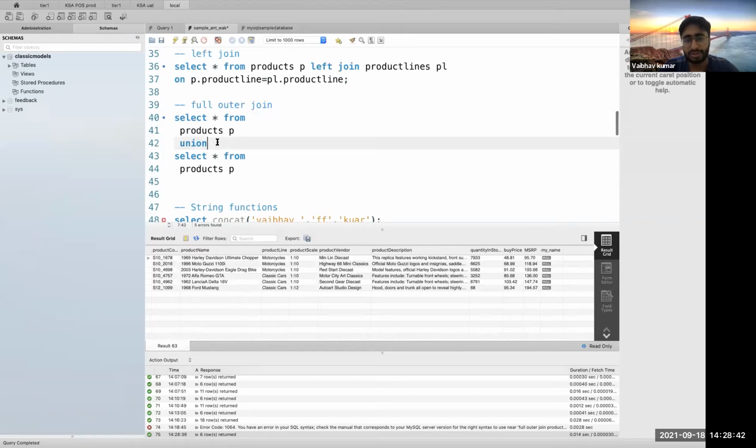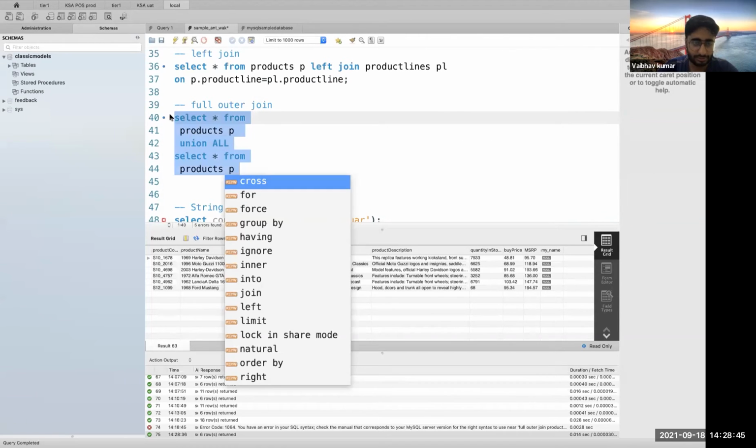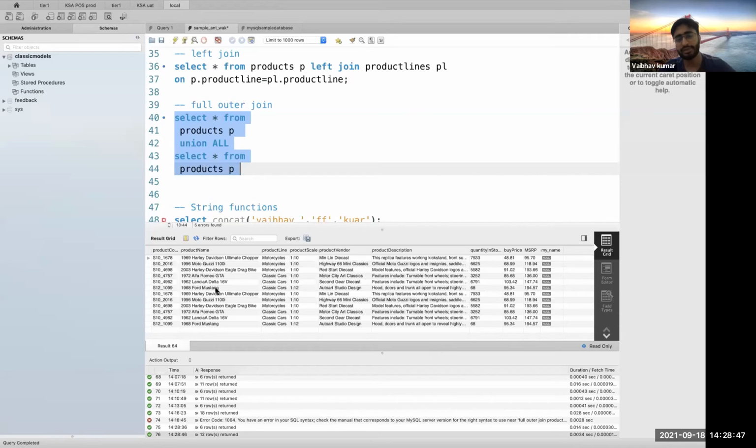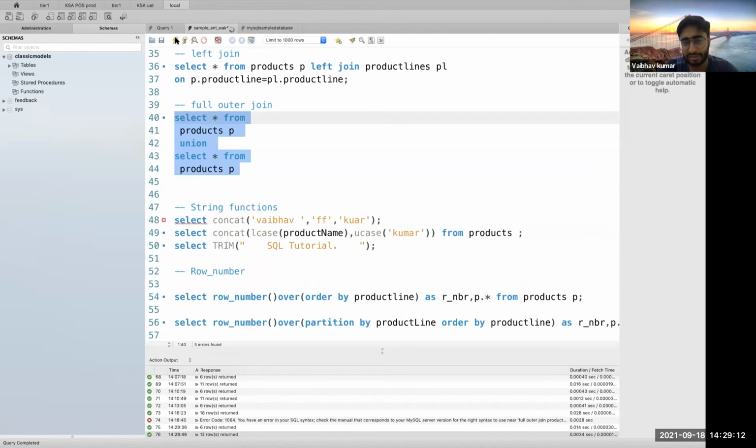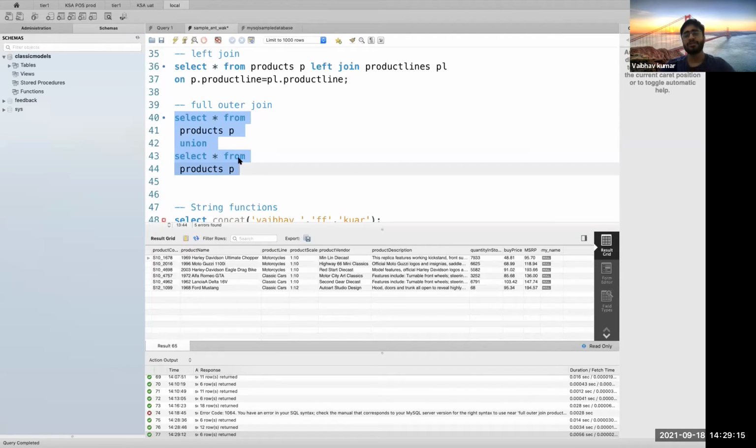So see, you got only the distinct set of records. I'll showcase it. Product has somewhere around 6 rows, I think. So I joined the two tables: product, union all with product. It basically gave me all the duplicate rows. Why? Because I've used the all here. If I would have used nothing here, it would just have given me the distinct set of rows. So this is how you basically combine your two tables.